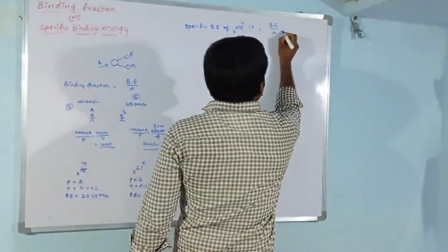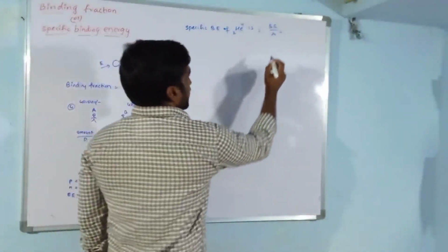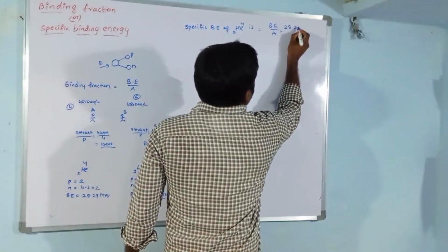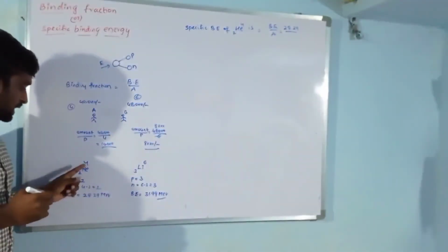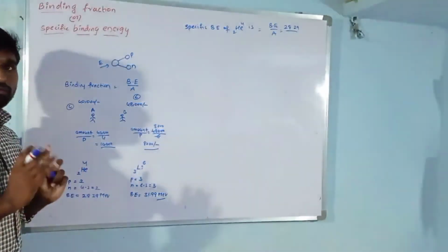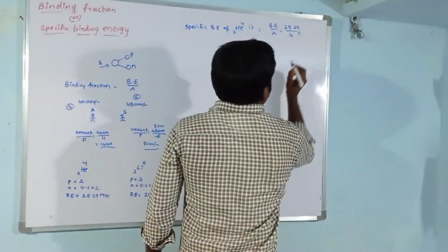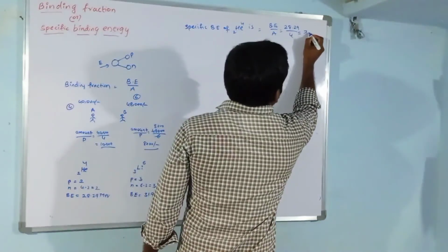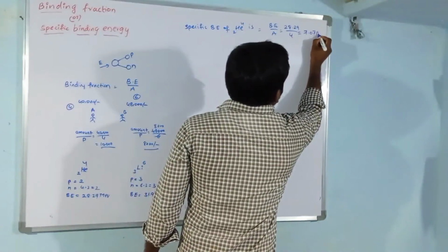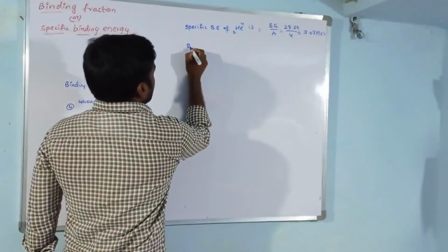The binding energy of the helium nucleus is 28.29, divided by the number of nucleons, 4: 2 protons and 2 neutrons. This helium is made up of 4 nucleons. So the specific binding energy will be 7.07 mega electron volts.